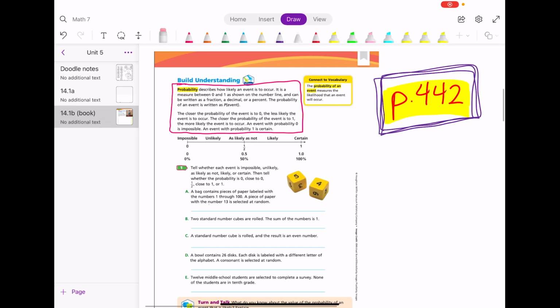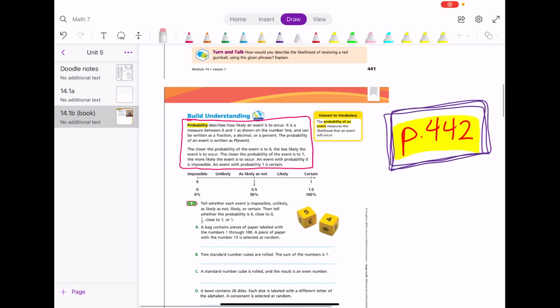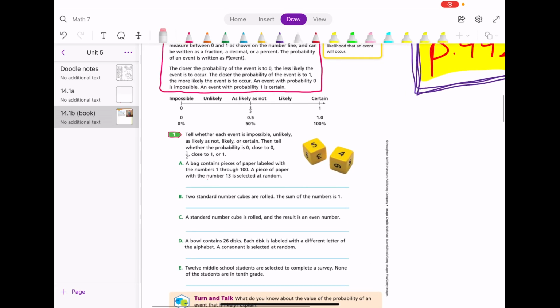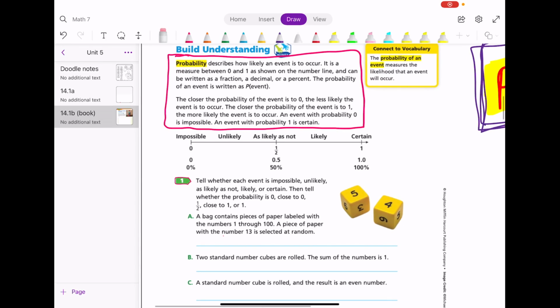So this is a little bit of what we talked about on Friday, and it's talking about what probability is. So it's the likelihood that an event will occur. So how likely is that thing to happen? And it can be anywhere along this whole spectrum, from impossible, unlikely, as likely as not, likely, certain.